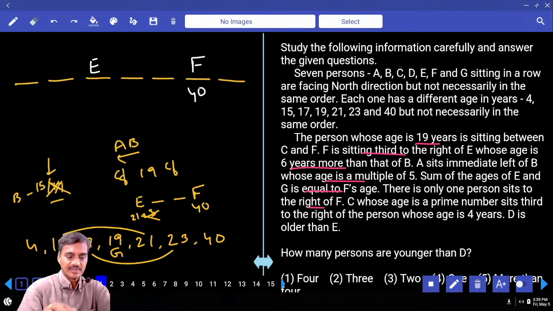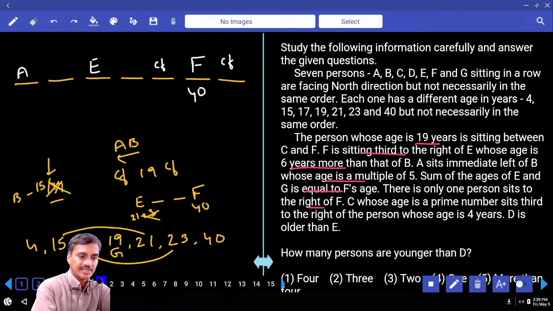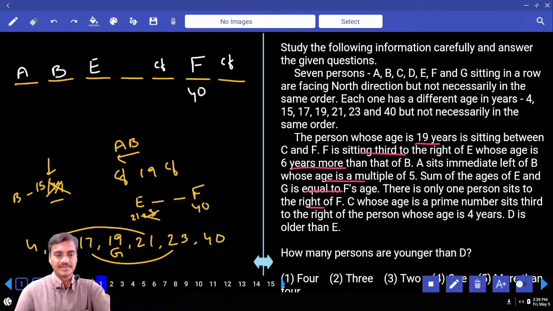F is 40. And if F is 40, E, A and B are adjacent to each other. And 19 is in between C and F, so C, 19, F must be like this. If they were like this, A and B must be together. Then who is the person left over?